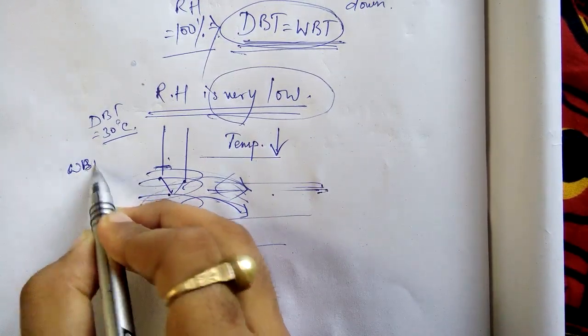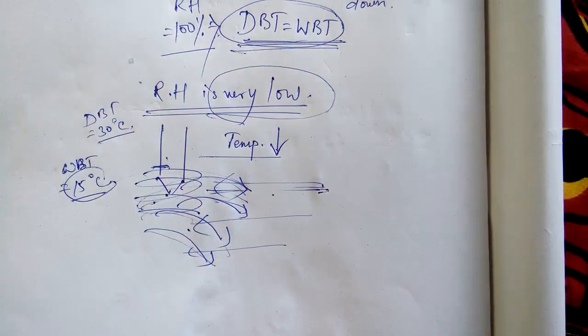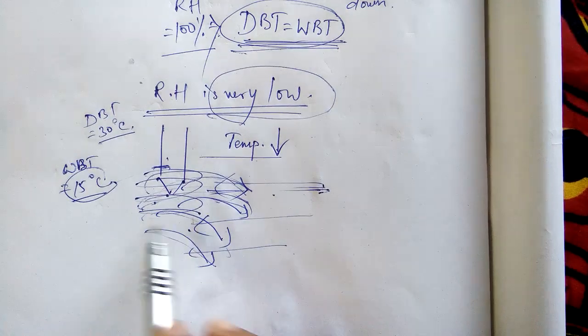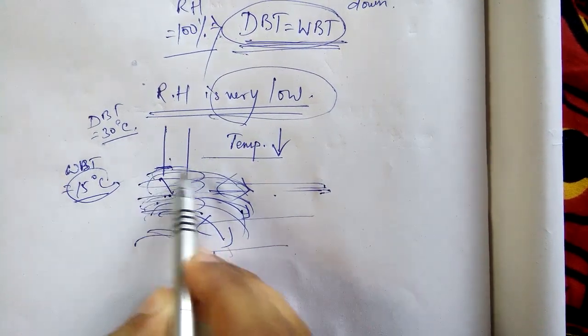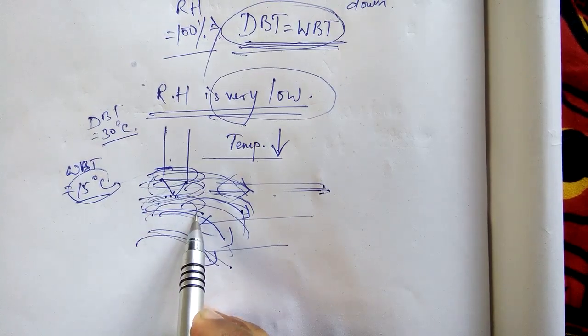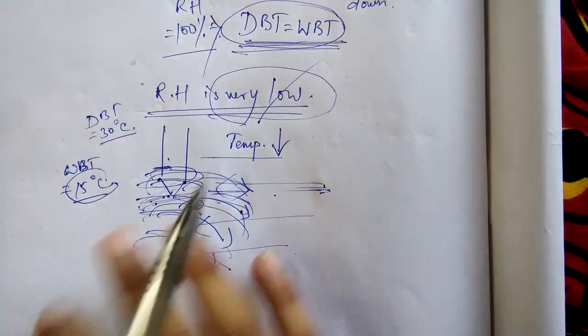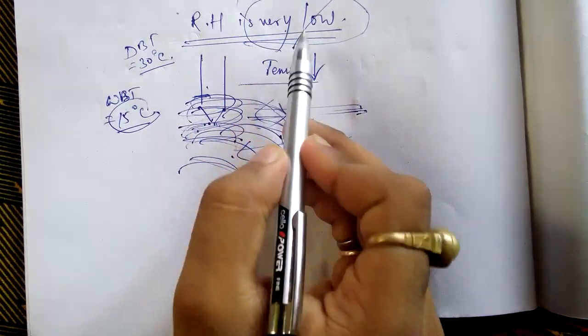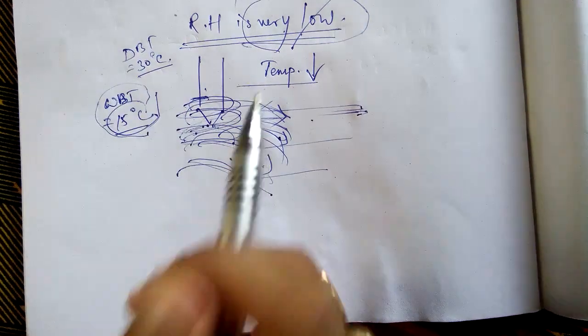WBT will be, suppose, 15 degrees Celsius, because air has cooled down severely, because it has absorbed a lot of moisture from this wet cotton. Why? Because its relative humidity was very low. So when relative humidity is very low, your WBT is going to be very low.